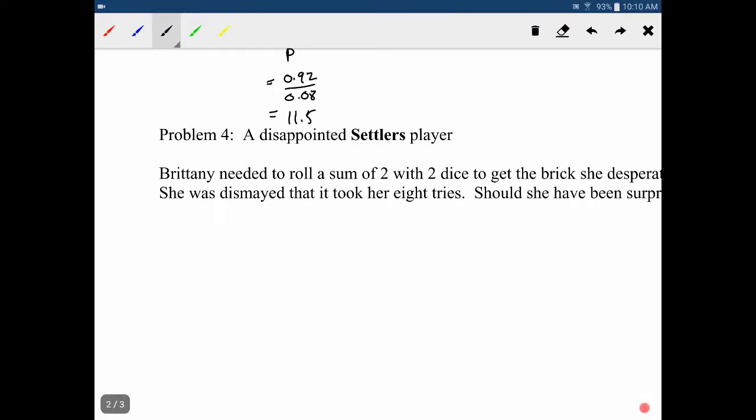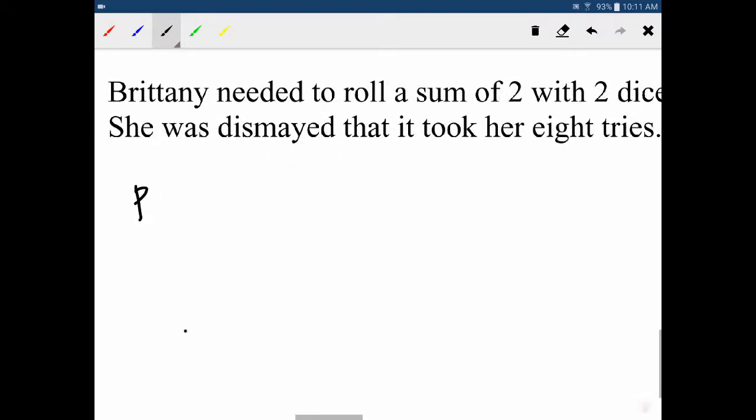Anyway, Brittany needs to roll a sum of 2 with 2 dice to get a brick that she needs to build a settlement. So it takes her 8 tries. On her 8th try, she finally gets it. And the question is, should she be surprised that it took her that many times, okay? So first of all, let's look at the probability. So the probability of success here, our p-value, is going to be 1 out of 36, because there is 1 out of 36 ways to get a 2 when rolling 2 dice.